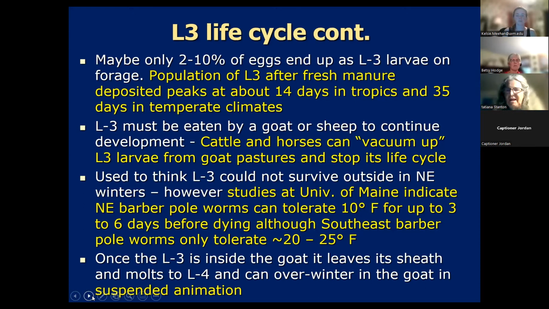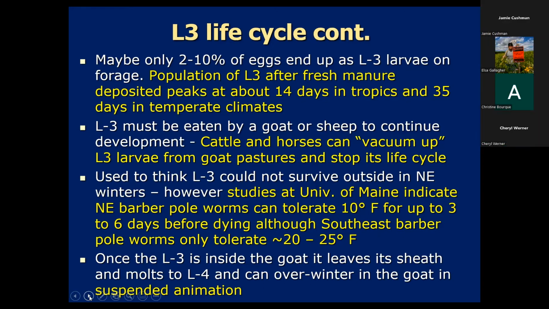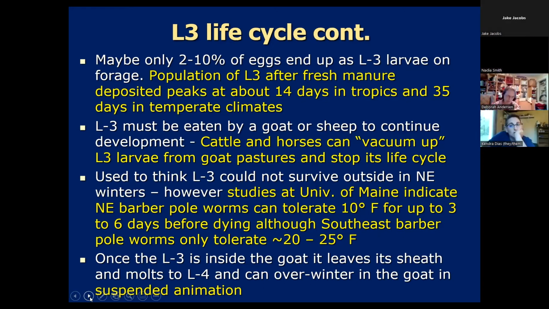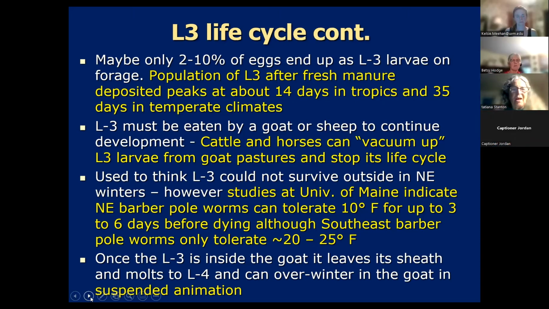So unfortunately, as barber pole worm has moved north, it's genetically been selected to survive colder and colder temperatures. So it's probably just going to get more and more tolerant of cold weather. And once the L3 is inside the goat, it leaves that sheath, and we call that sheath the second cover, that covering that's going over its mouth. It leaves that sheath and it molts into the L4.